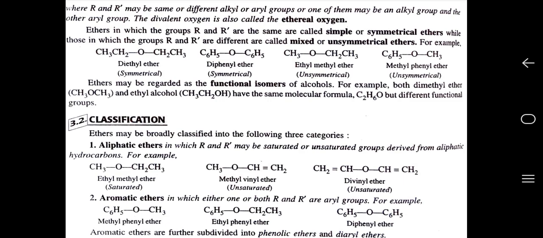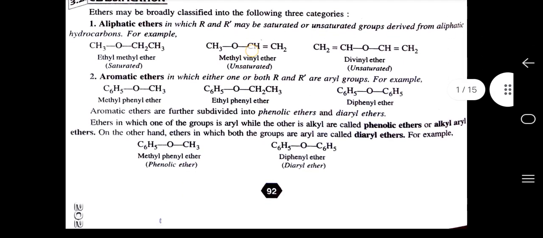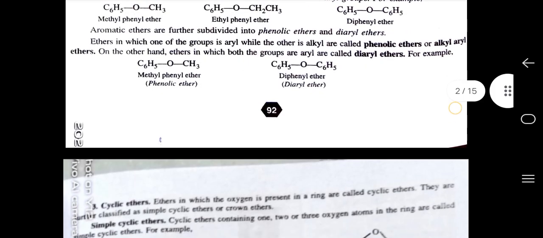Aromatic ethers are further subdivided into phenolic ethers and diaryl ethers. Ethers in which one of the groups is aryl while the other is alkyl are called phenolic ethers or alkyl aryl ethers. On the other hand, ethers in which both the groups are aryl are called diaryl ethers. For example, C6H5OCH3, methyl phenyl ether, is a phenolic ether. The other one is C6H5OC6H5, diphenyl ether, a diaryl ether.